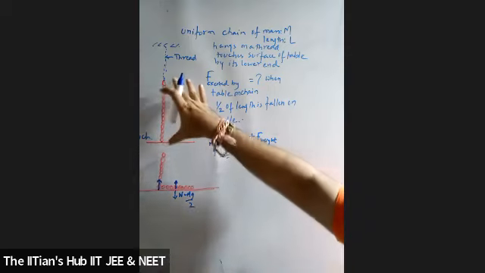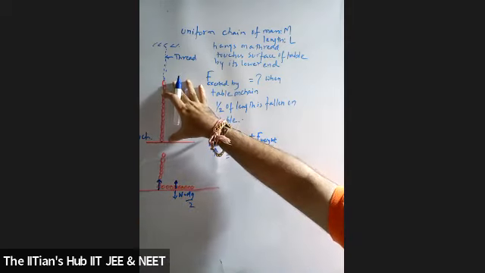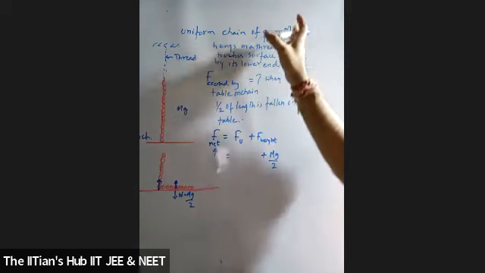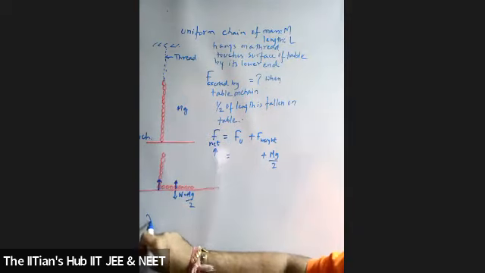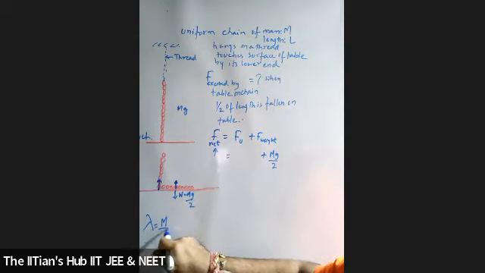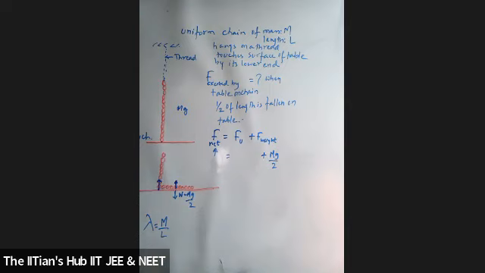Students, what are the physical quantities given here? They have given them in terms of mass and length. Can I say they have given you the linear mass density lambda, which is mass per unit length? Agreed? Lambda is given as mass per unit length.